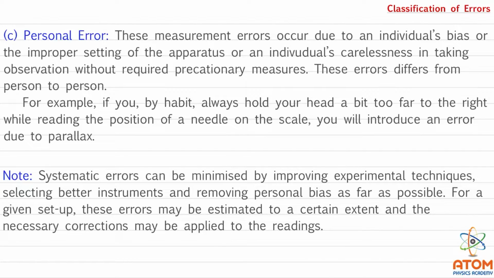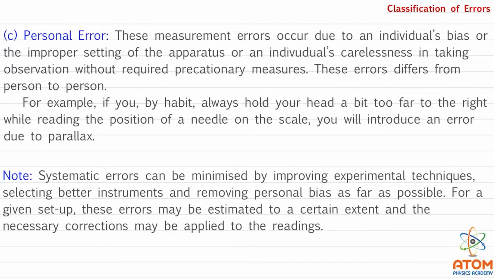That meter has a pointer, and below that pointer the readings are written. But you are always keeping your head a little bit to the right side. That's why, due to parallax, the reading you actually observe will not be the true one. The reading will be different from what you are observing. So this is a personal error.